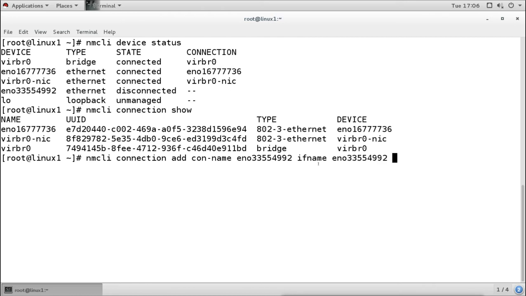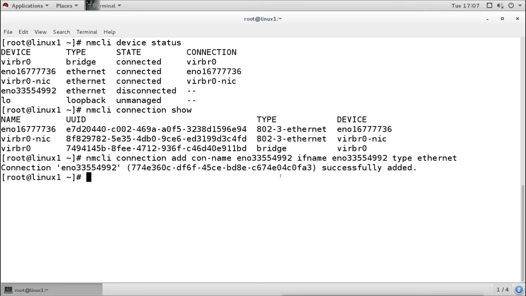I use the connection name the same as the interface name so that I am not confused, because when you use the ifconfig command it shows one name, and when you run the nmcli command it shows another name. Then the type will be Ethernet, and I say okay. So the profile is now added.